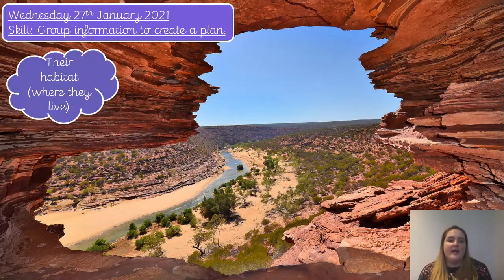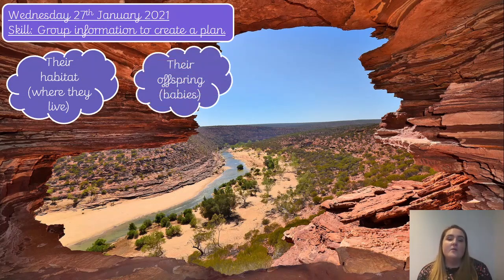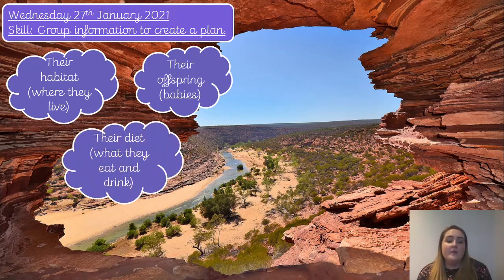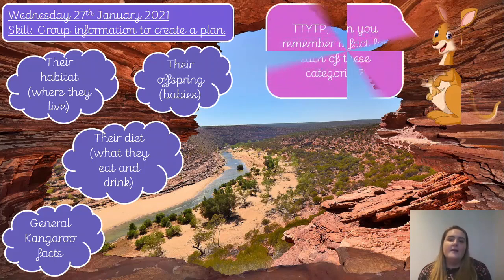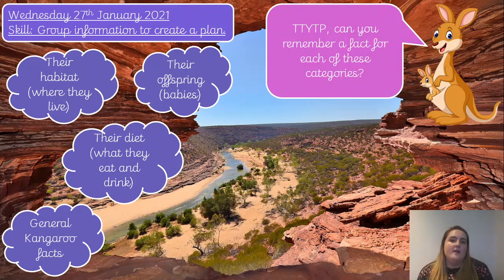Okay, so one of the groups that we could have, the subheadings, is their habitat. So habitat is where they live. We could also have their offspring, which is their babies, their diet, which is what they eat and drink, and finally, general kangaroo facts. So these are facts that don't quite fit into those other three subheadings, those other three categories, okay?